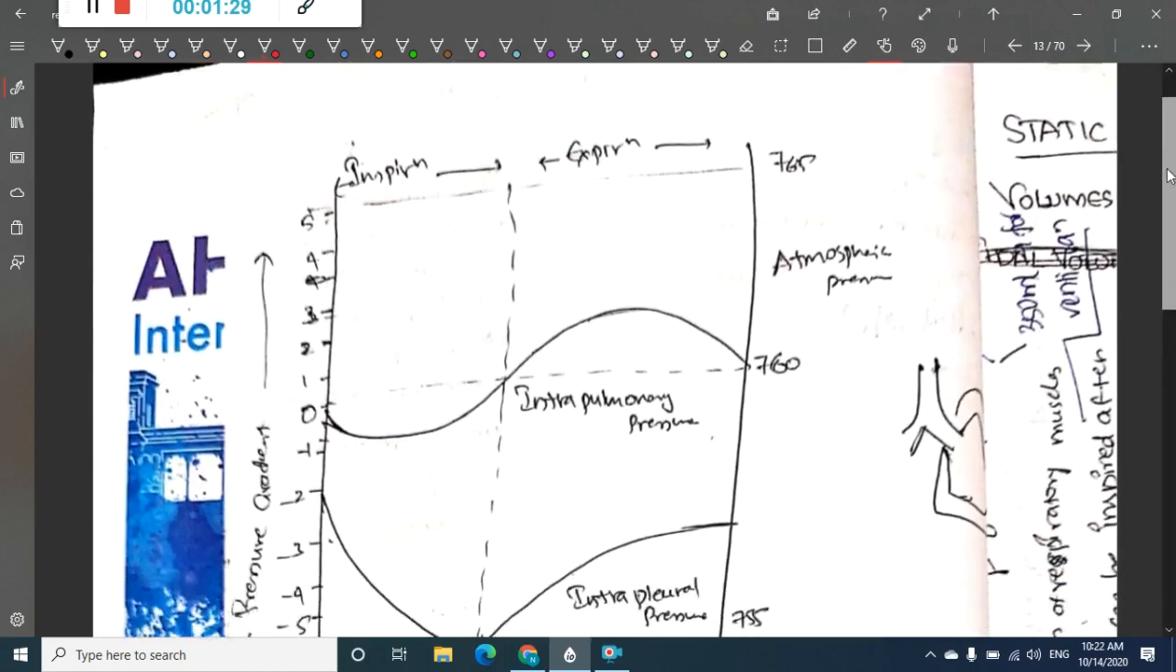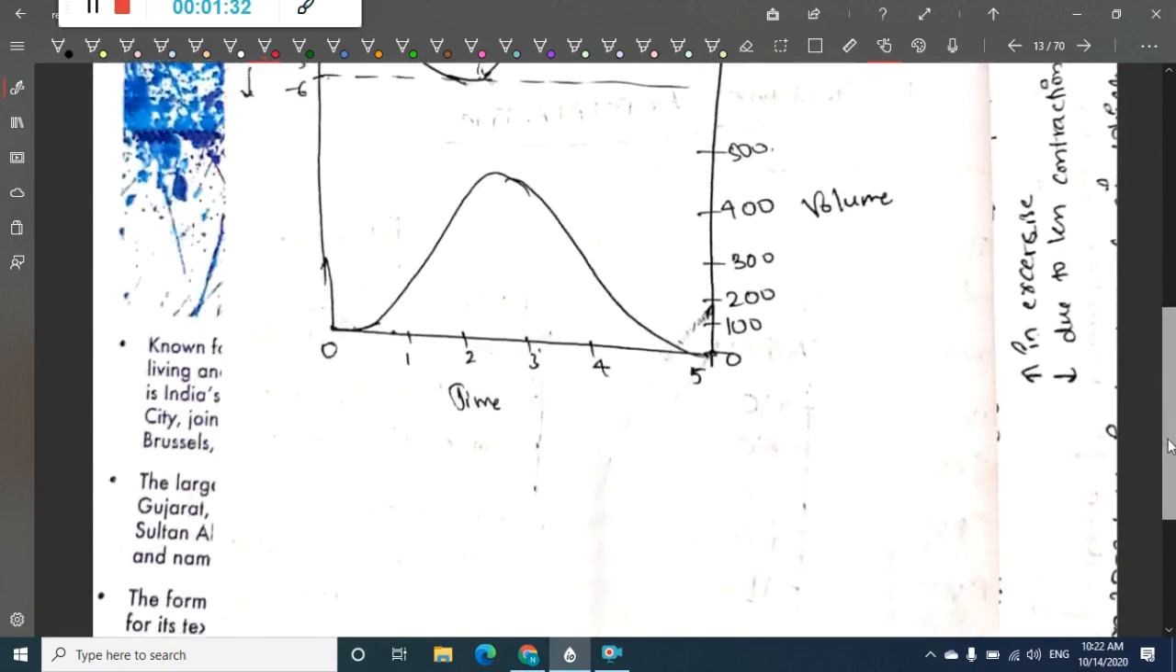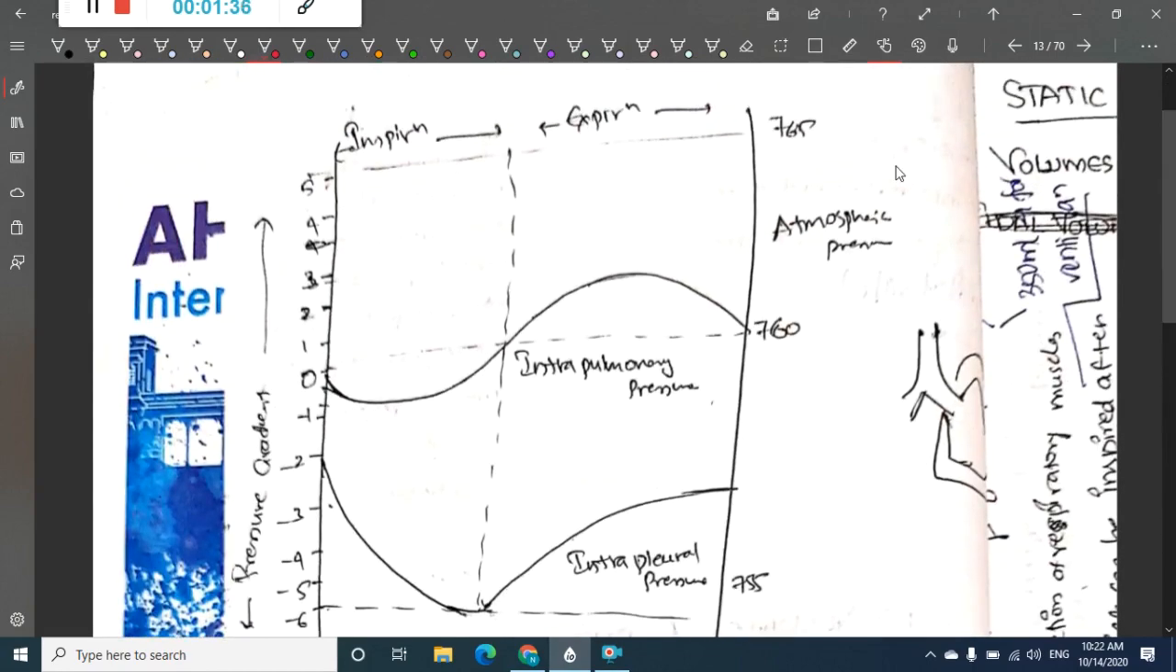First we will see the normal lung volumes. This is inspiration. In inspiration, the intrapleural pressure is less than the atmospheric pressure, and that is the reason why air enters from the atmosphere into the lungs. Whereas during expiration, the intrapulmonary pressure is more when compared to atmospheric pressure, so expiration of the lungs occurs.